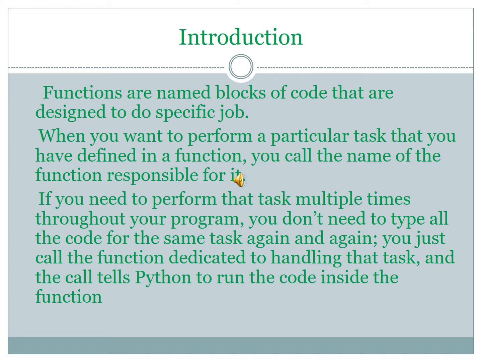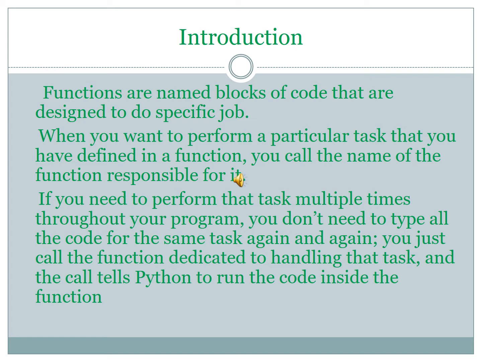Check your book, page number 89. Functions are named blocks of code designed to do a specific job. When you want to perform a particular task that you have defined in your function, you call the name of the function responsible for it. If you need to perform that task multiple times in your program, you do not need to type all the code for the same task again and again.